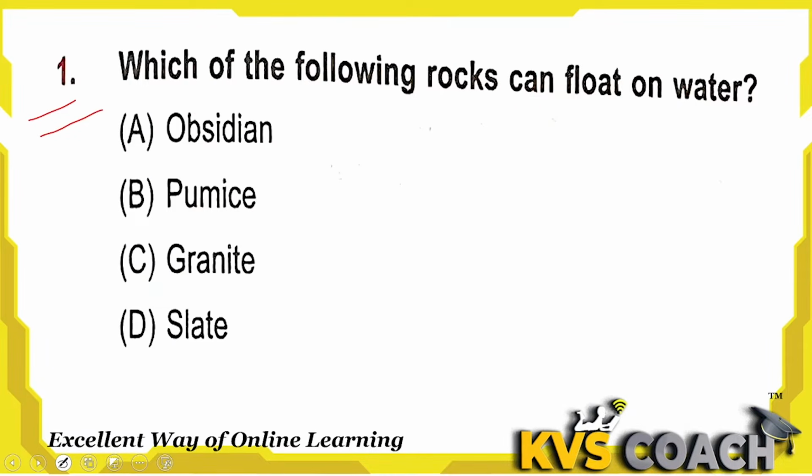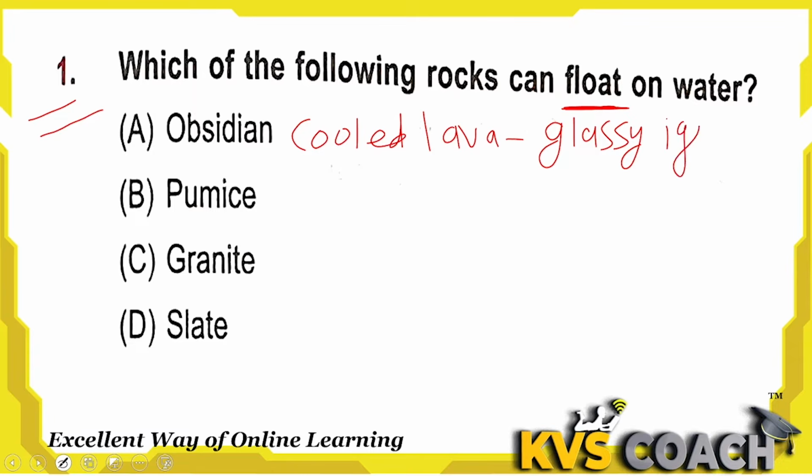Question 1 is, which of the following rocks can float on the water? Let's check. First one is obsidian rock. This is a dense rock. It is a glassy igneous rock formed from the cooled lava. So this rock cannot float.